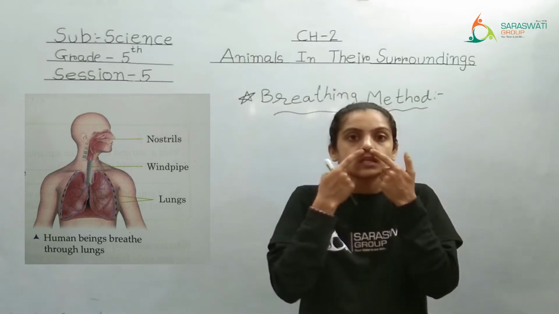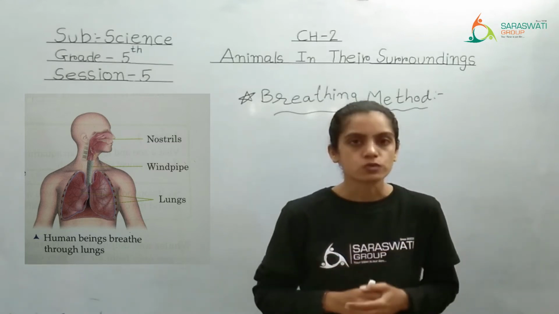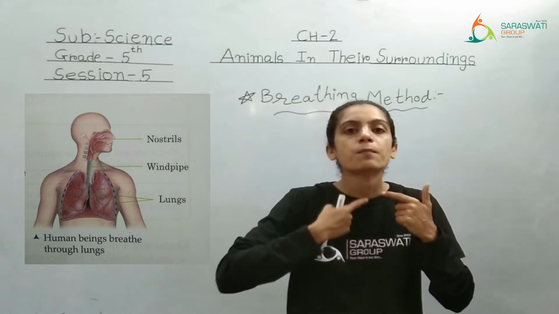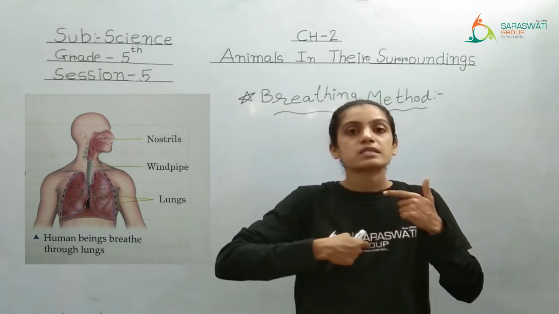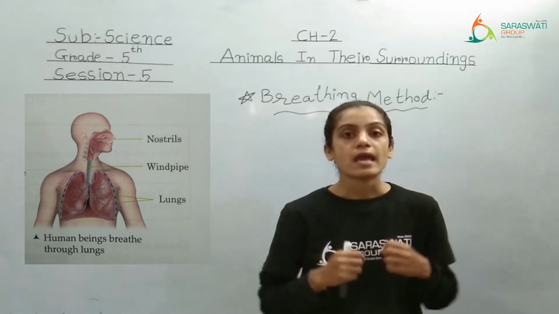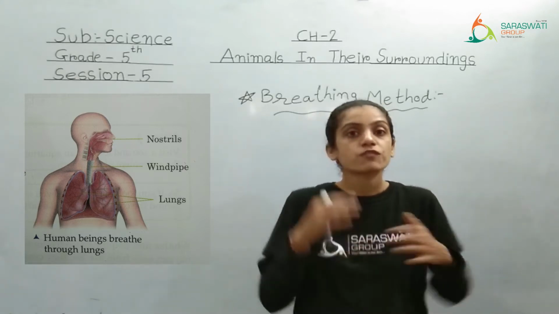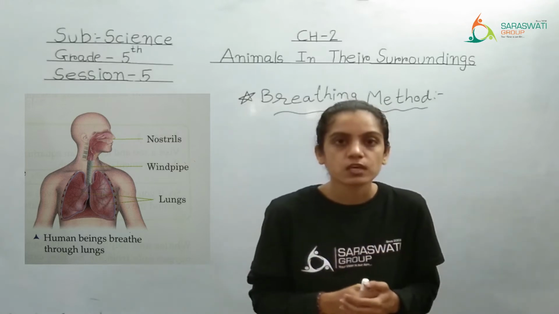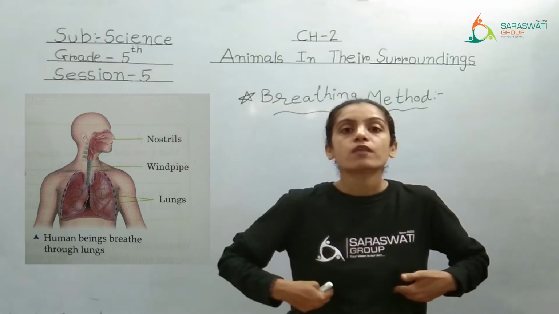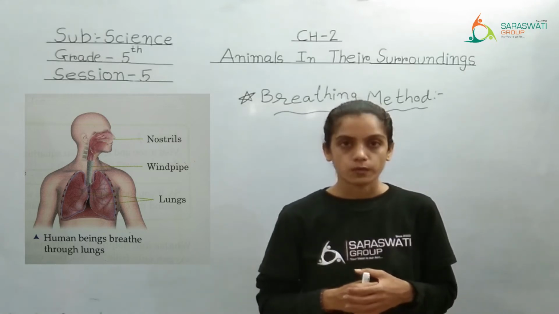Nostrils means the two holes present on the nose, which are further connected with the windpipe. This windpipe is connected to the lungs. Right? So whatever amount of oxygen we have captured from the atmosphere will go to our lungs.